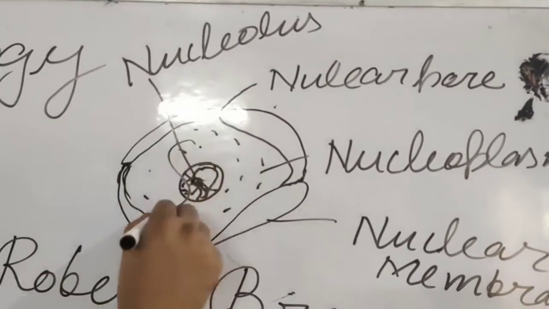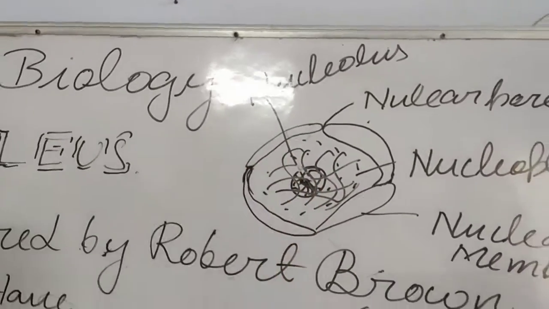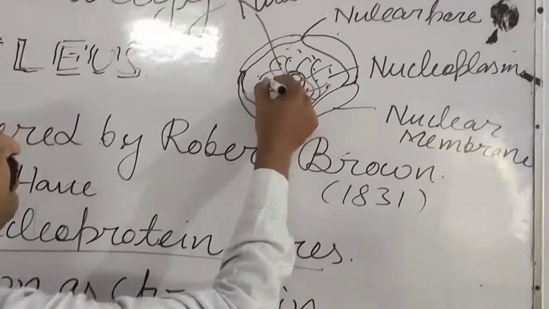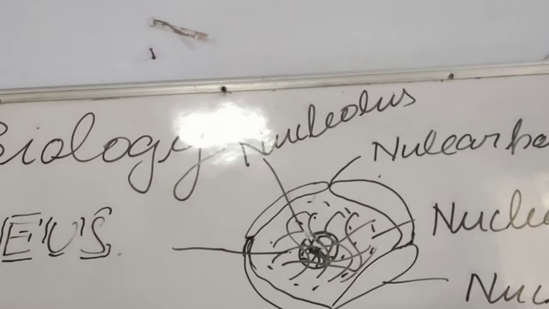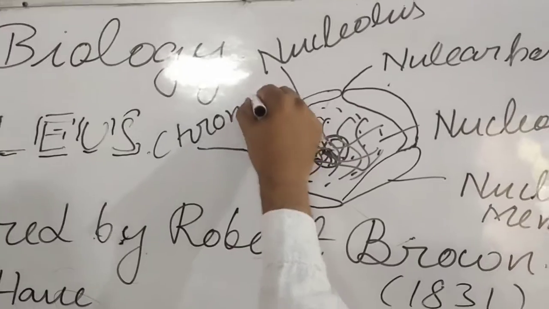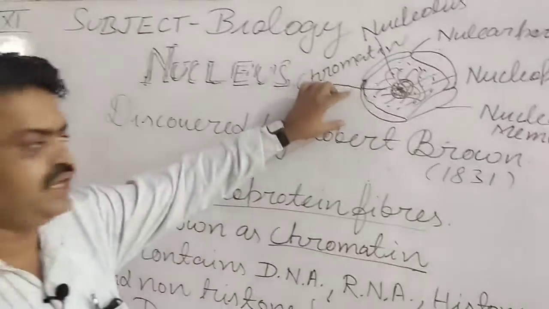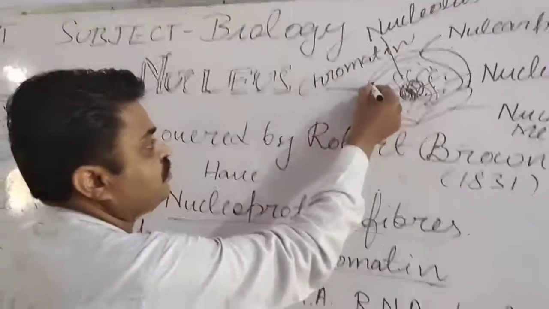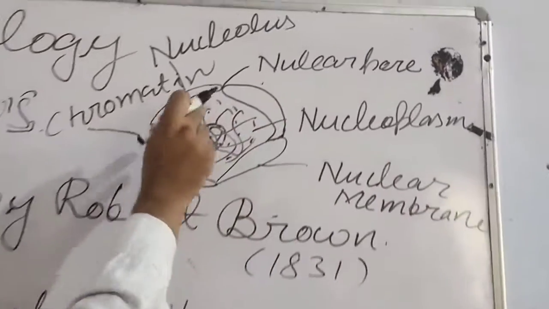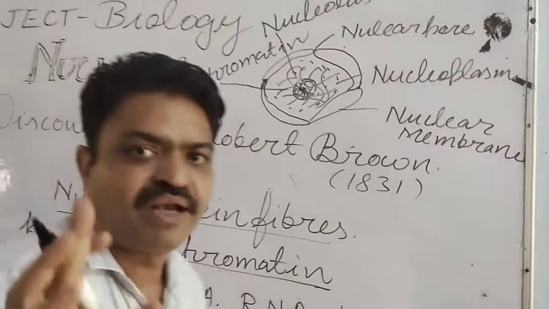With this, there are fibers found. These fibers are known as nucleoprotein fibers. What do we call them? We call them chromatin. So the nucleus has a dense particle known as nucleolus, and a fluid known as nucleoplasm.